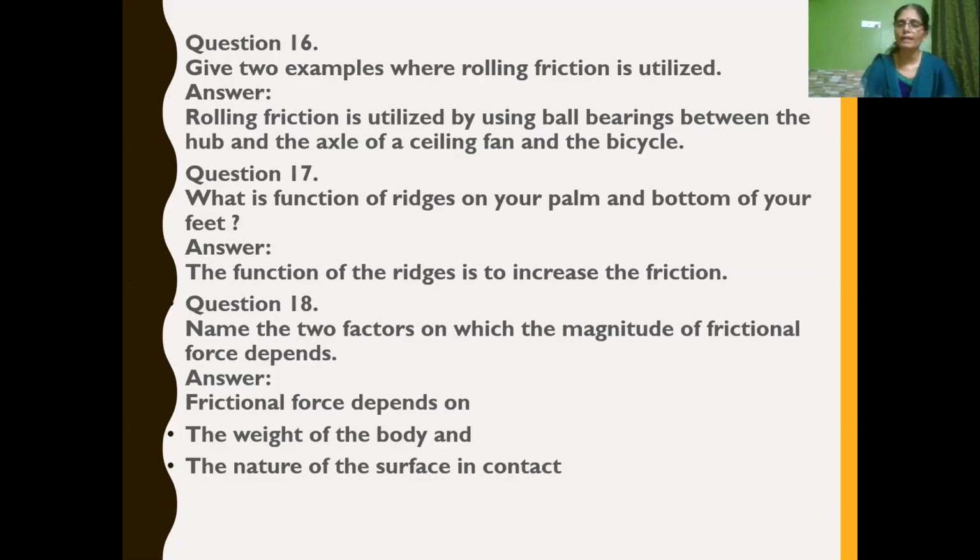So the first factor is the nature of the surfaces which are in contact with each other, and then the weight of the body. The heavier the weight, the more friction it creates, with more contact between the object and the floor, isn't it? So the two factors on which the magnitude of frictional force depends are the weight of the body and the nature of the surface. Nature of the surface in the sense of whether it is rough or smooth.